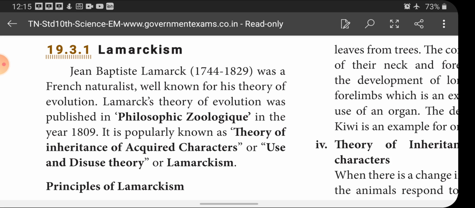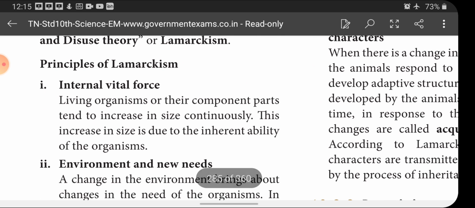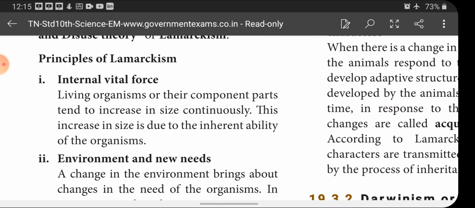Lamarck was a French naturalist well known for his theory of evolution. Lamarck's theory of evolution was published in a book named Philosophie Zoologique in the year 1809. It is popularly known as the theory of inheritance of acquired characters, or use and disuse theory, or Lamarckism. Principles of Lamarckism: internal vital force. Living organisms or their component parts tend to increase in size continuously. This increase in size is due to the inherent ability of the organism.